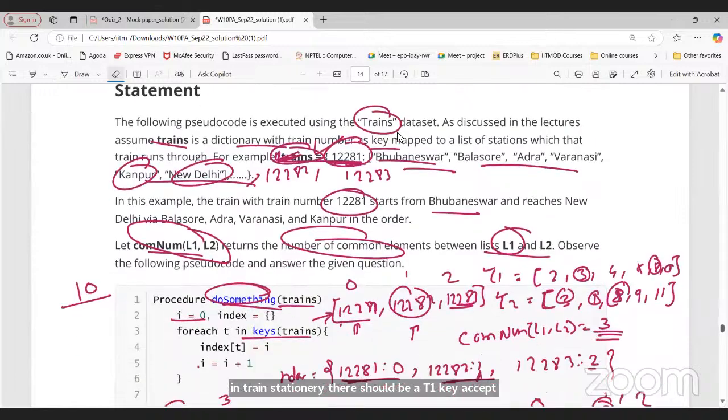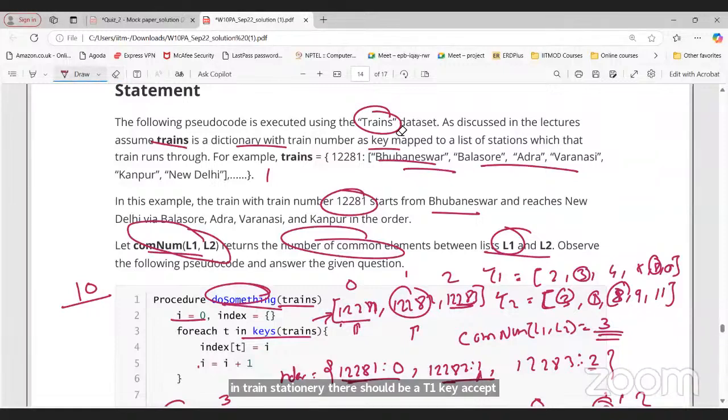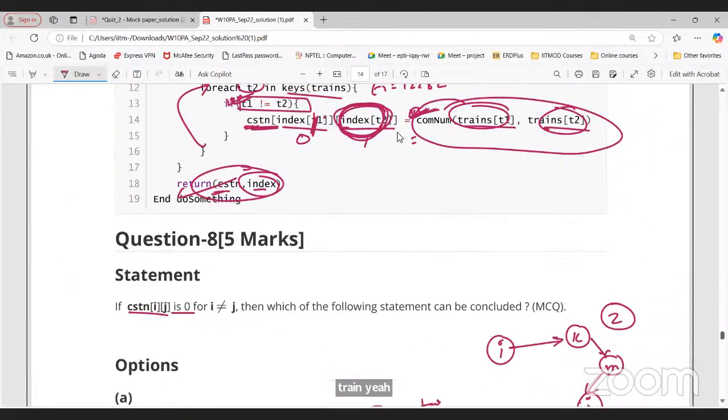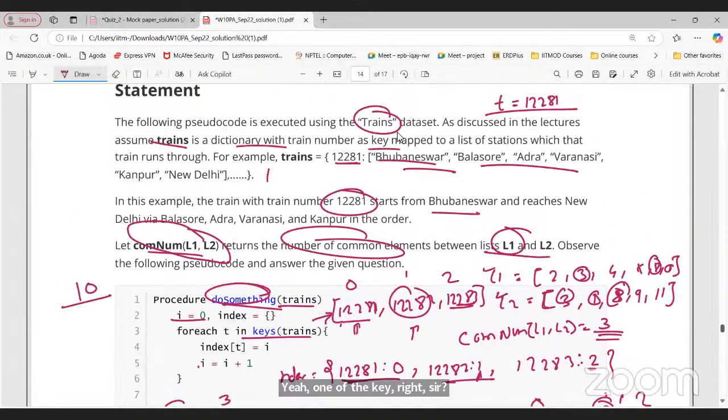Here is the train dictionary. In that train dictionary, we have T as one of the keys. Am I right, sir? For that particular question, T is basically one of the trains, one of the keys, right, sir? The train number is one of the keys for the train dictionary.